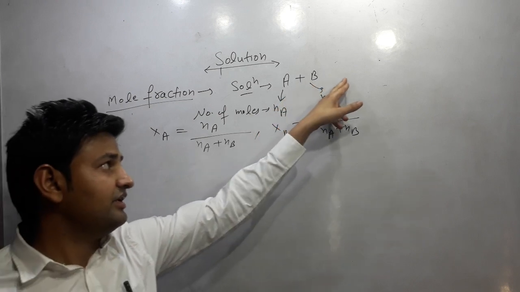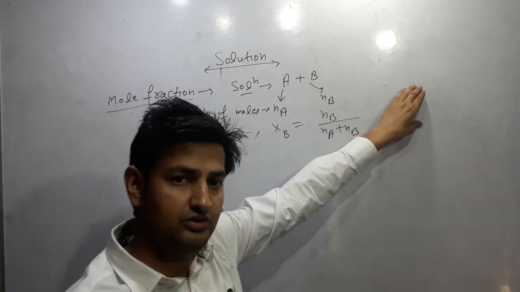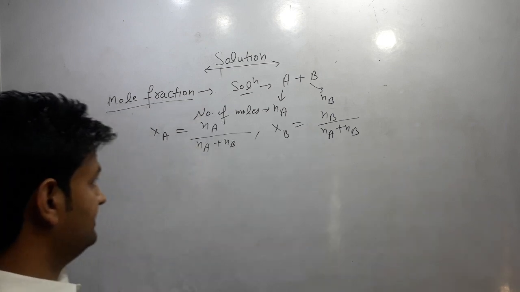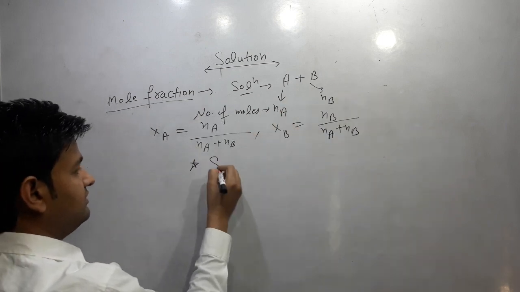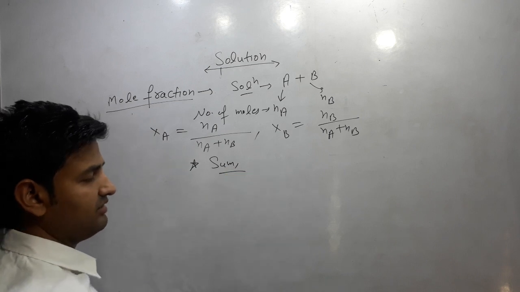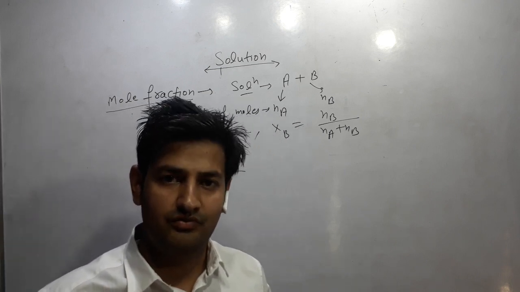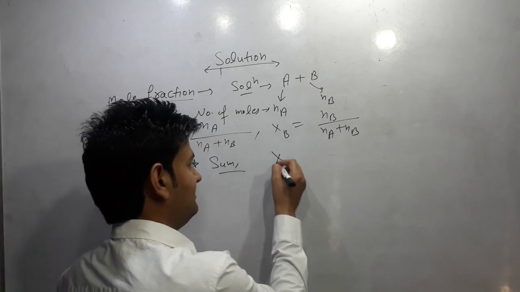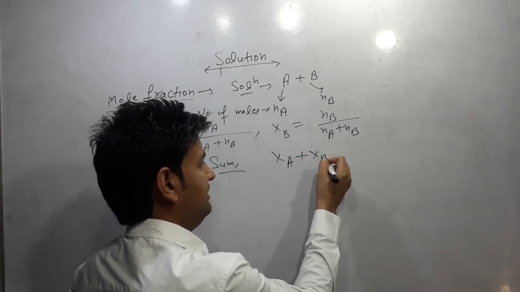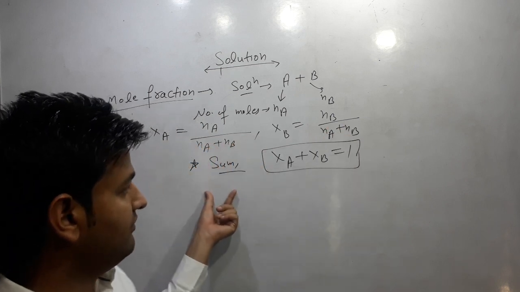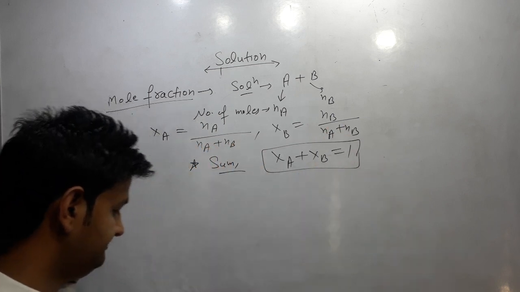If three components are present, the number of moles of the third component by total number of moles. Next important term is sum of mole fraction of all the components of a solution is equal to 1. It means XA plus XB will be equal to 1. So we can find out the mole fraction by this.